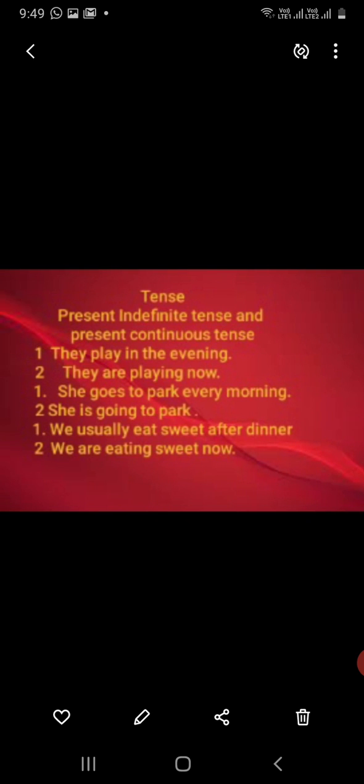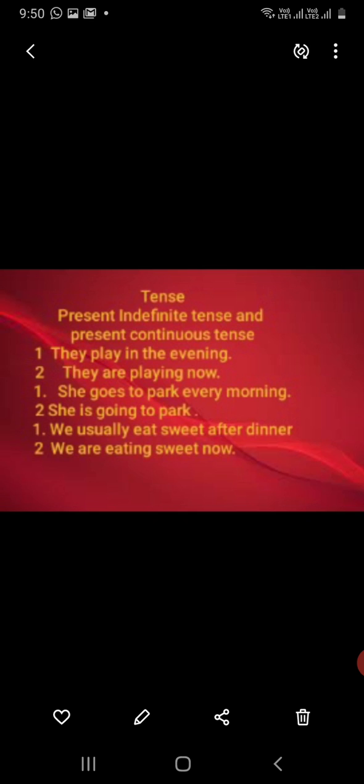Now you will see one more topic, that is tense. In tense, we will be just discussing today present indefinite and present continuous. Now all of you are much aware that in present continuous tense we use subject, is, am, are, and the ing form. In present indefinite we use subject, verb 1 with s or es, and the object.